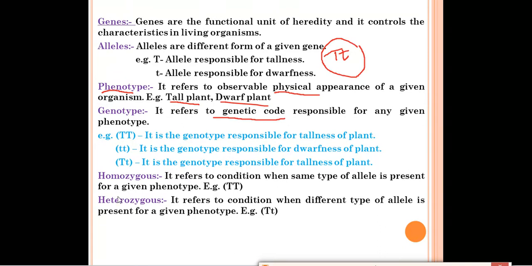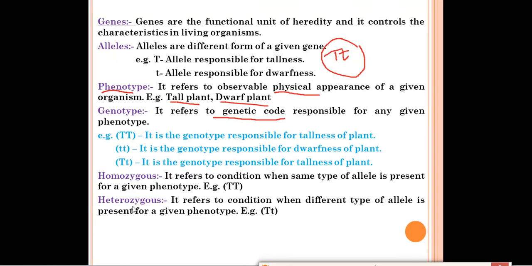Next we have homozygous and heterozygous traits. So these are two types of traits, homozygous and heterozygous. Homo means what? Similar. Hetero means different. So homozygous refers to the condition when the same type of allele is present for a given phenotype. For example, T and T, both are similar, so these represent the homozygous trait. In this one, both the alleles will be similar.